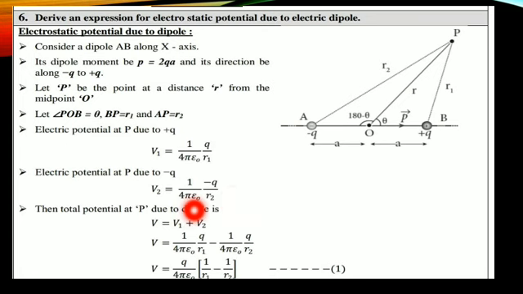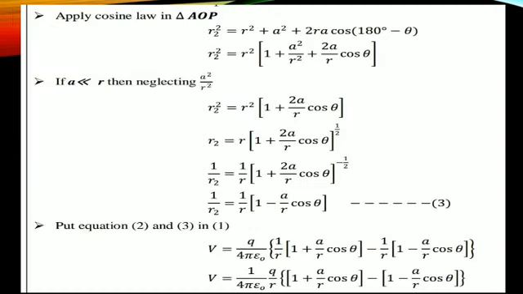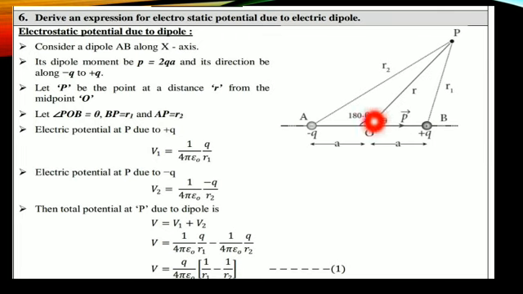How to calculate the total potential? We have to add the two potentials. Therefore, V1 plus V2 is equal to Q divided by 4 pi epsilon naught, with Q taken outside, times 1 divided by R1 minus 1 divided by R2. This is equation number 1. Now, applying the cosine law in triangle AOP, this one.